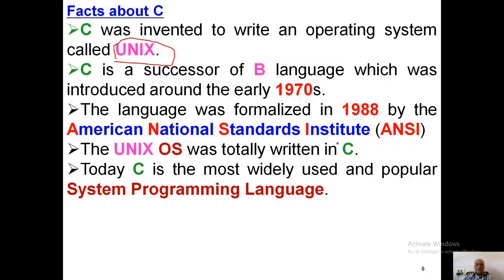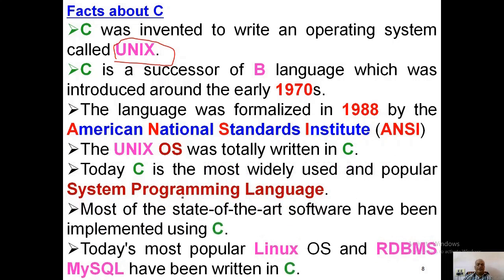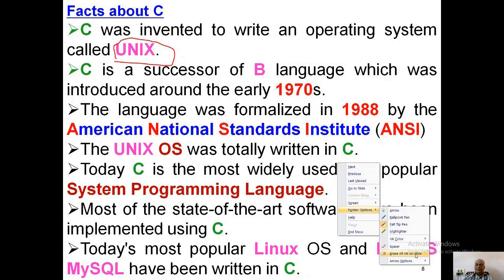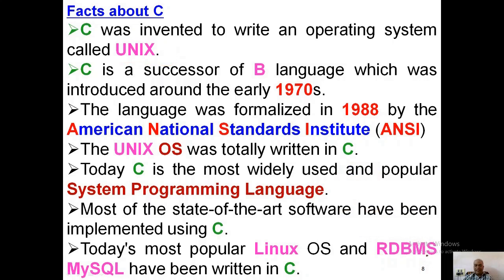Today, C is the most widely used and popular system programming language. Many people, the majority of organizations, are using this C language only. So here, most of the state of the art software has been implemented by using C. For example, let us take Oracle. Oracle has also been developed by using the C language based on the Unix operating system. Today's most popular Linux operating system and the RDBMS MySQL have been written in this C language only.